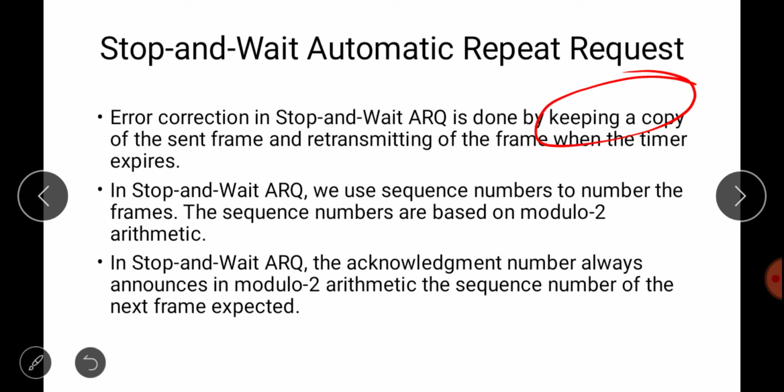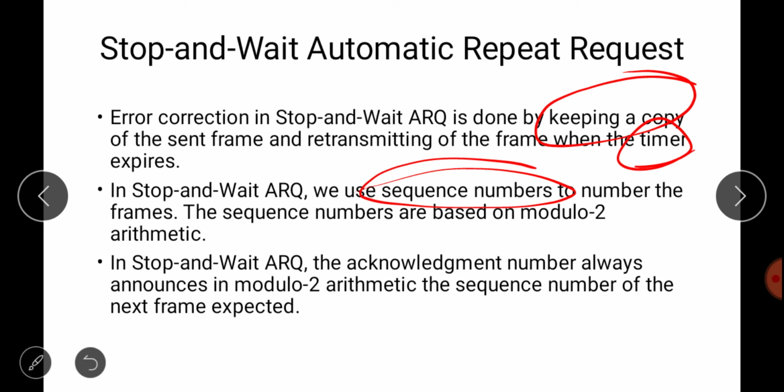In stop and wait ARQ, the first thing we use is a timer. The second parameter we use is a sequence number. See, you have sent a frame and it is lost and the timer expires, so you have to send the frame again. So it may happen that before the timer of the first frame expires, you have already sent the second frame.